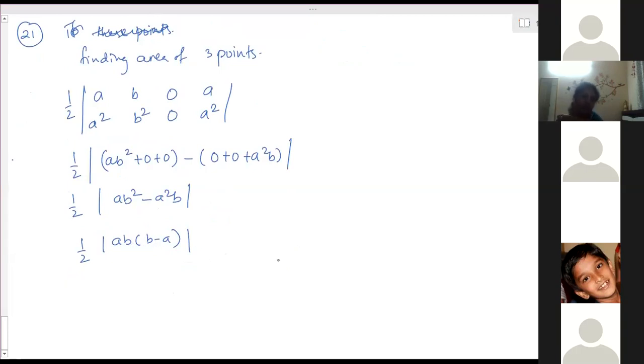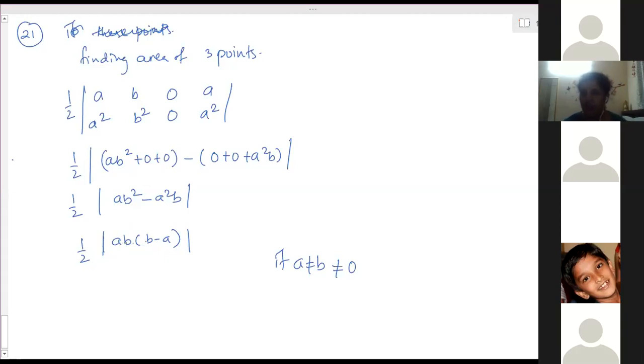Now what they are told: if a is not equal to b and both of them are not equal to 0, then these points are not collinear. If suppose these points are collinear, then that means area should be 0. So in which condition will the area be 0? Either any one of these should be 0, one condition, and the second condition is b and a are equal.